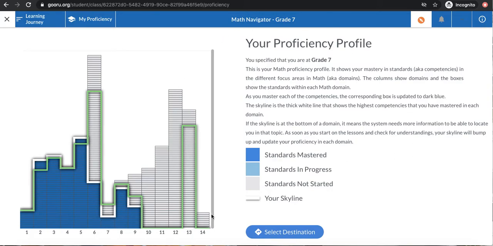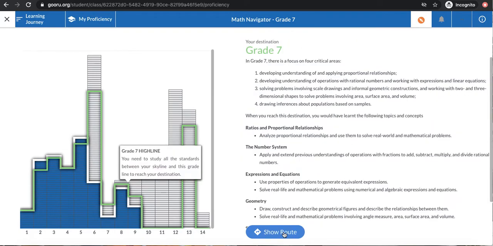So when you see this screen, wait for the text to fill in and then click the blue Select Destination button. Then there's a little bit more information, mostly about what we just talked about. Read it and then click the blue Show Route button.